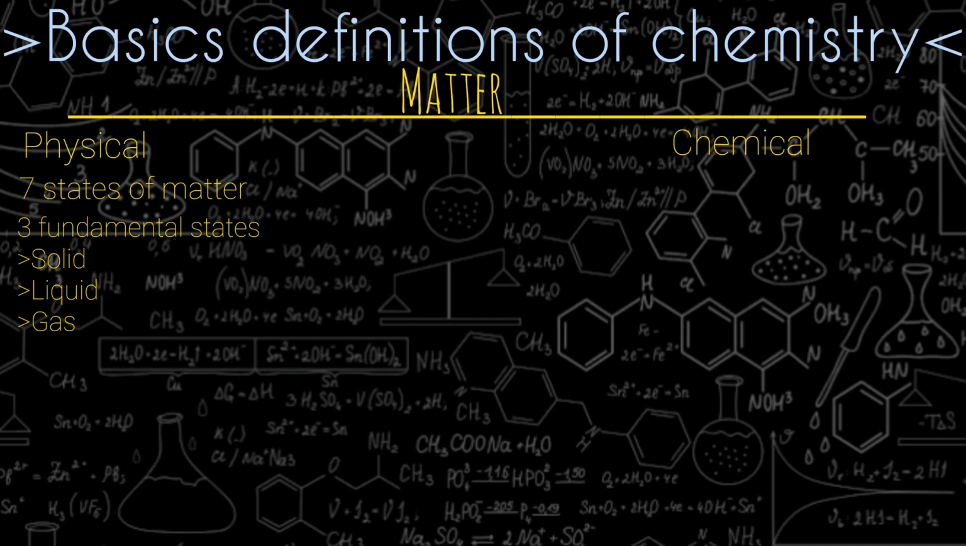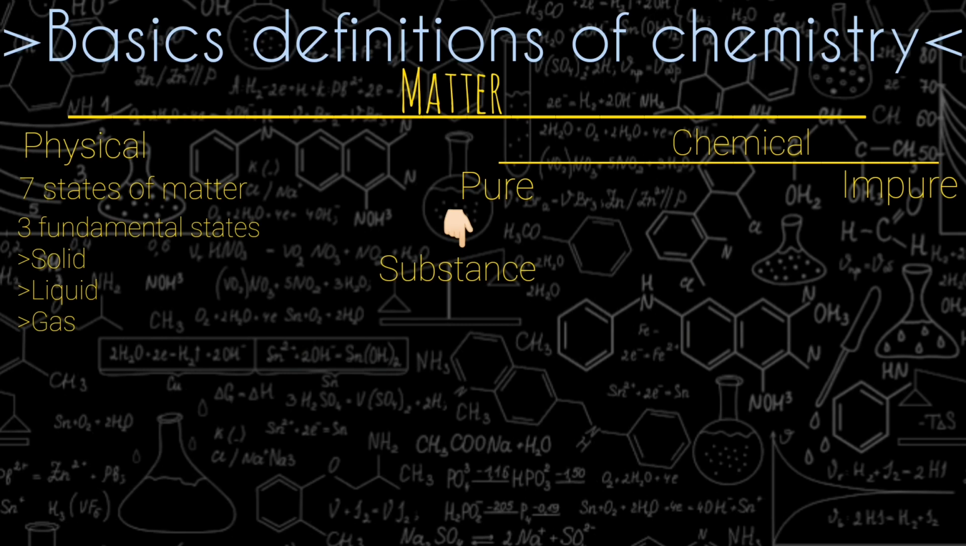And in chemical, there are two further classes: pure matter and impure matter. The pure matter is called a substance, and the impure matter is known as a mixture. As the name shows, a mixture means impure matter, in which two or more substances are mixed together.